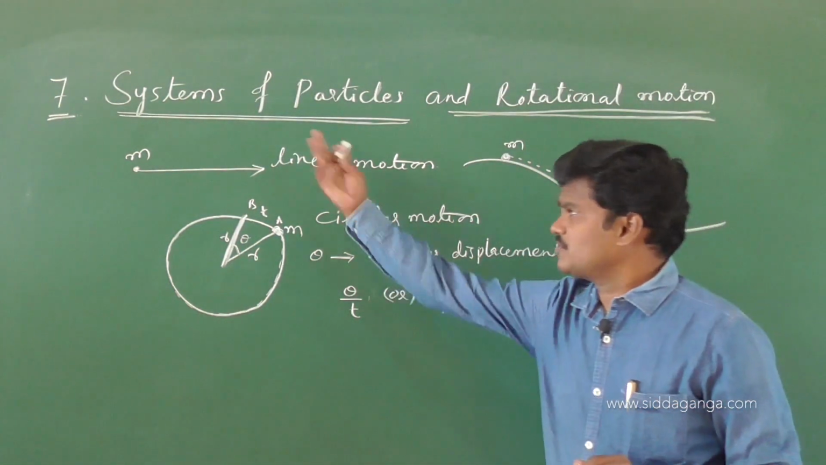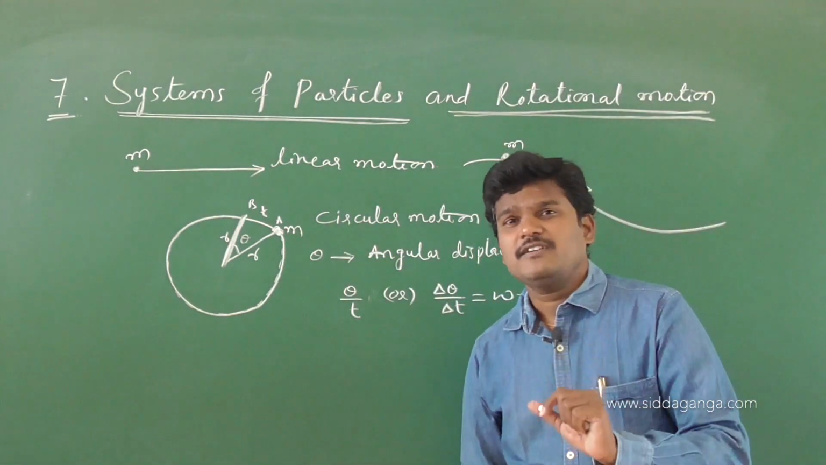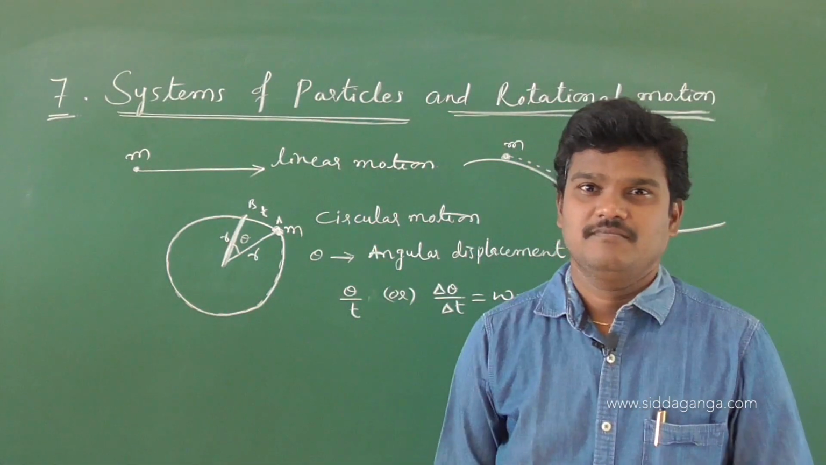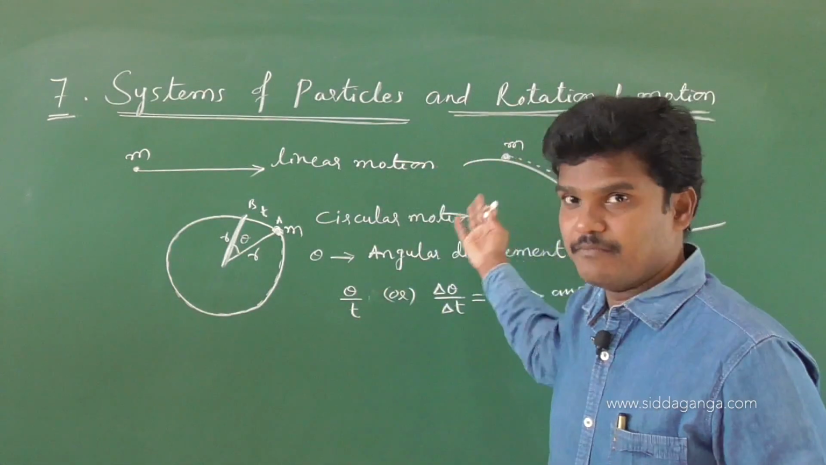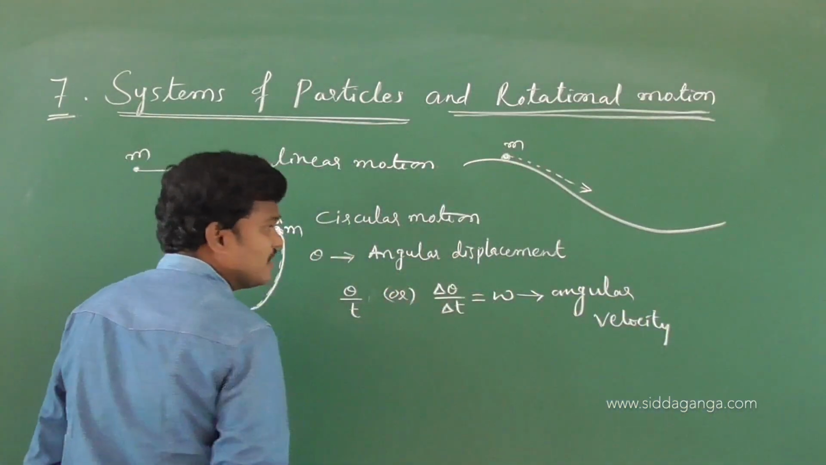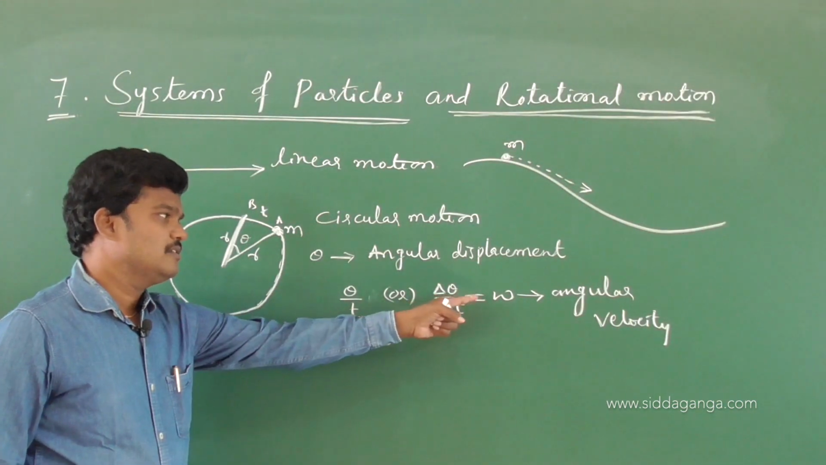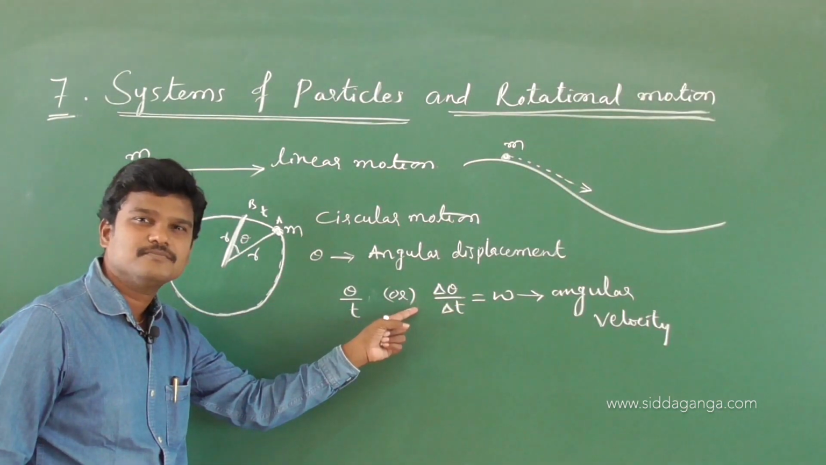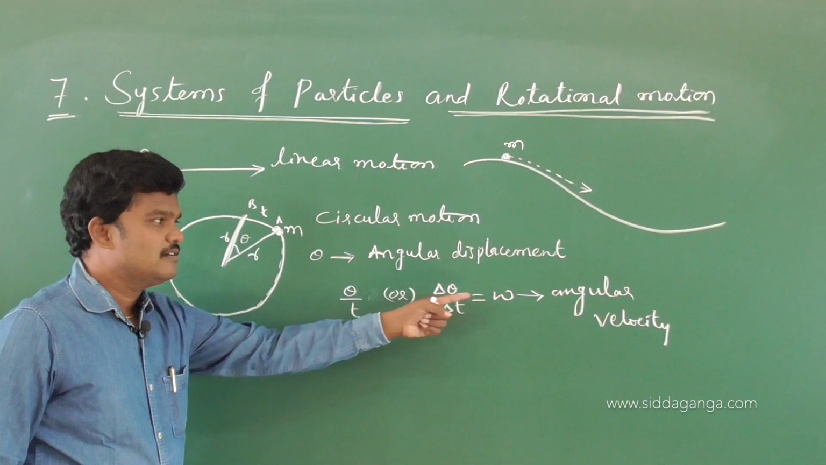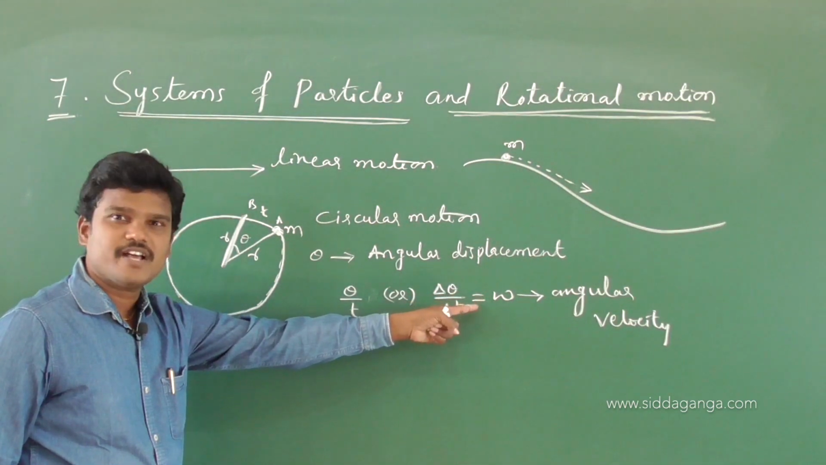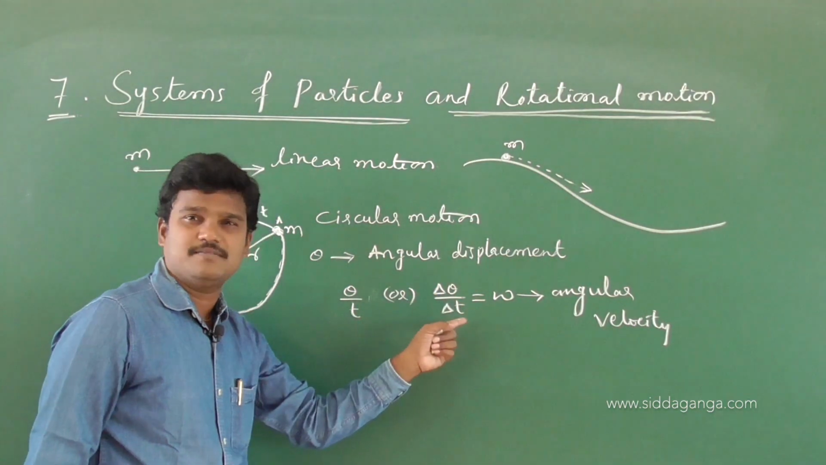Okay, now let us come to the system of particles, how it is going to change. For a single particle, the motion we can call circular motion. If it is a group of particles, then another name will come. Let us see the other name. And here omega, what is this omega? Angular velocity. Of course, you know it is nothing but the rate of change of angular displacement. It is defined as the rate of change of angular displacement.